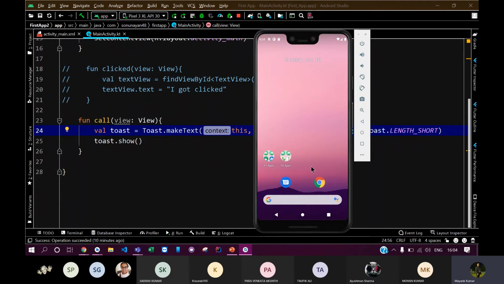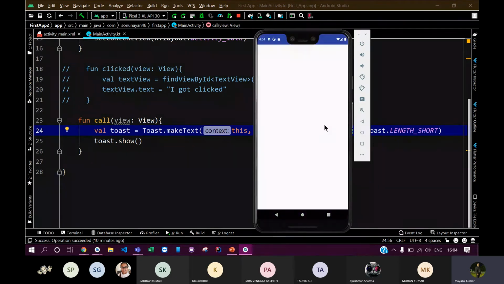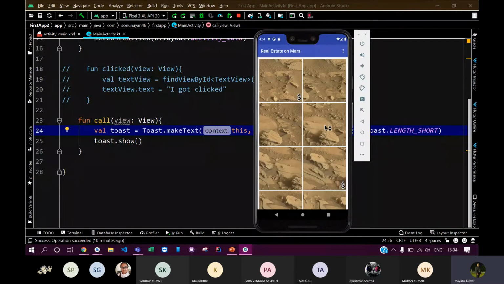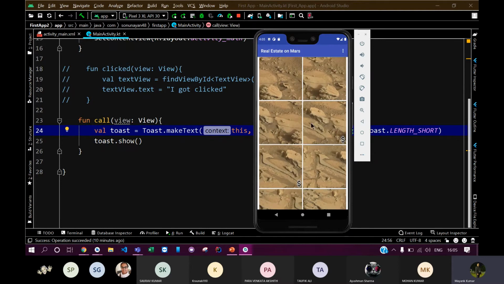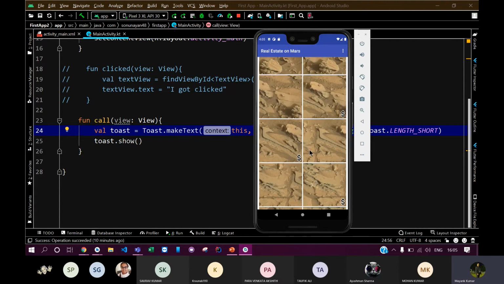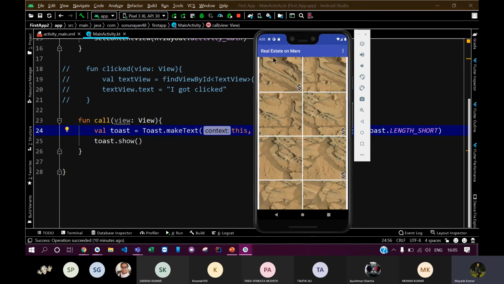And the last app is the real estate app. This might be the most exciting app that you will develop. This app mainly focuses on how your app can connect to the internet. It gets images from the web and shows them in the app. It is named Real Estate on Mars.